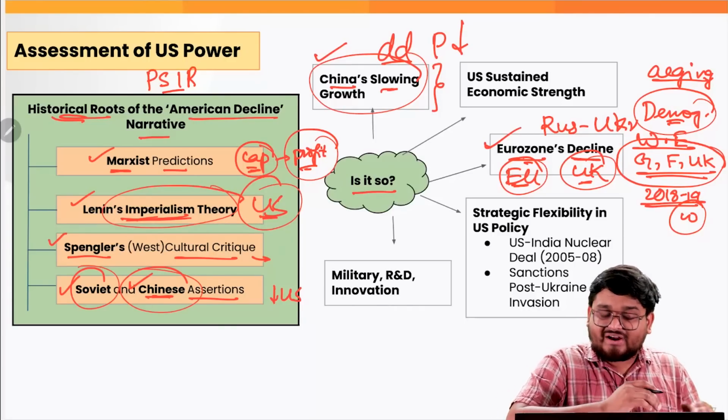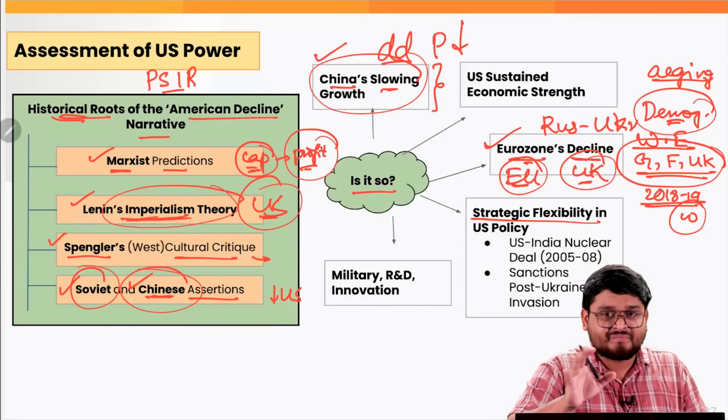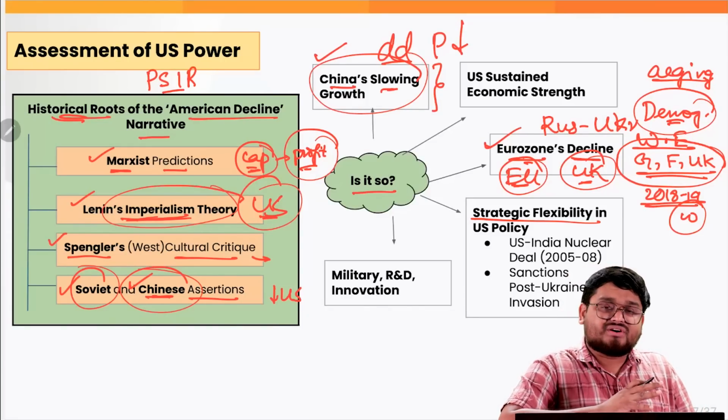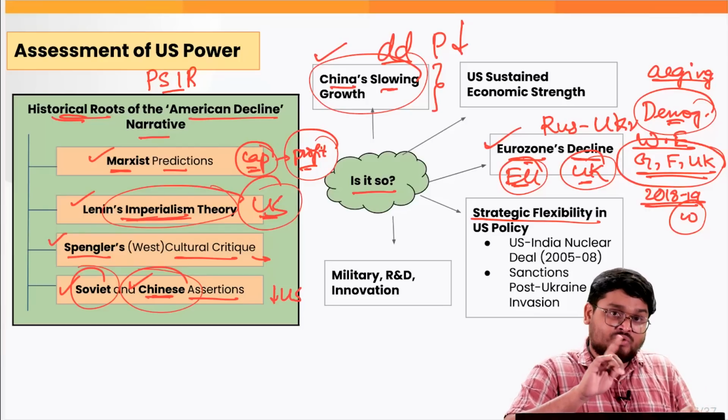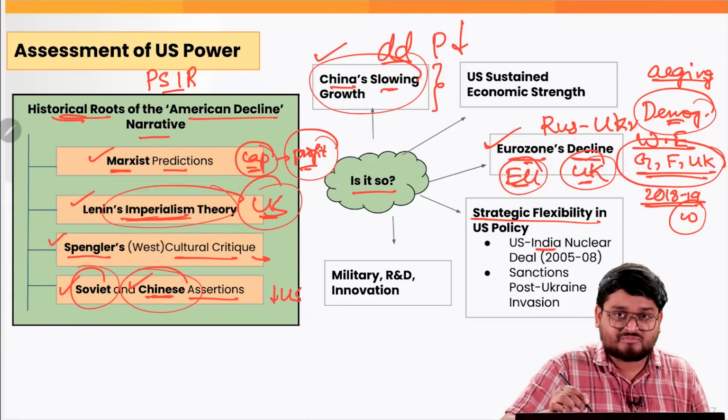Now, the next factor is that the US has always had this strategic flexibility. How? Firstly, we have to understand that the entire world, let me tell you, at one point of time was against India due to its nuclear aspirations.